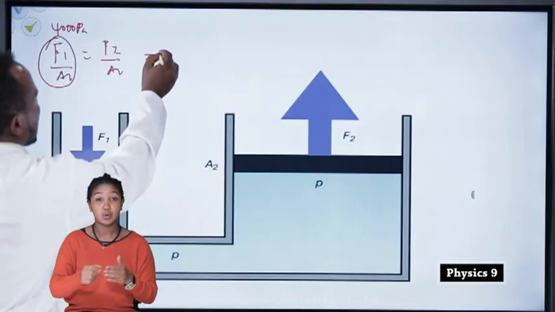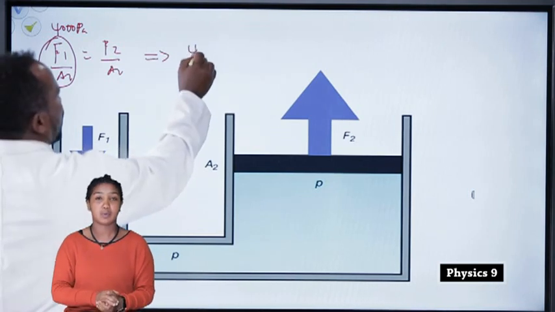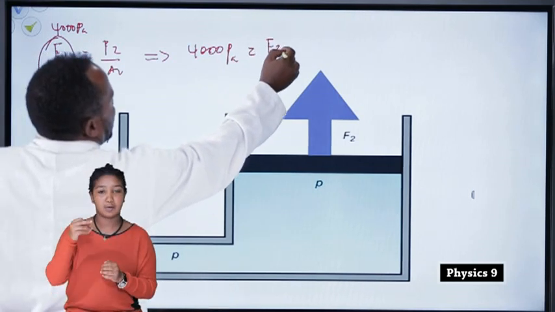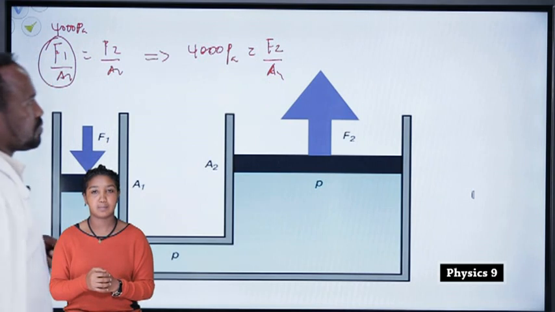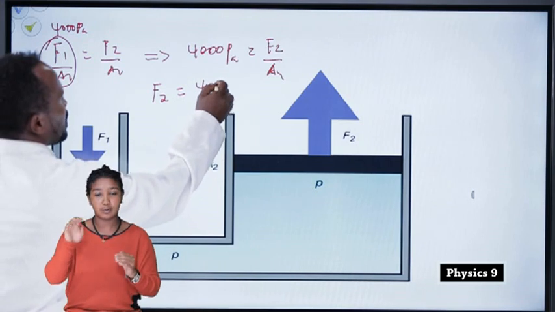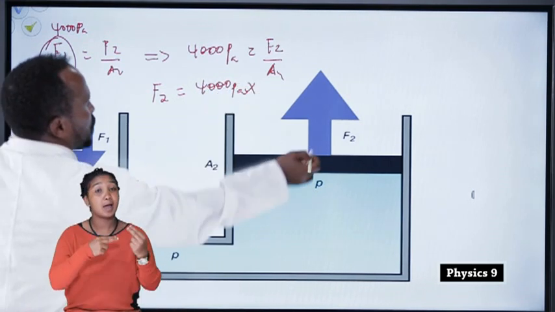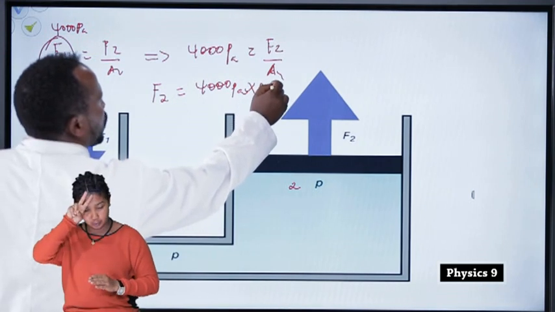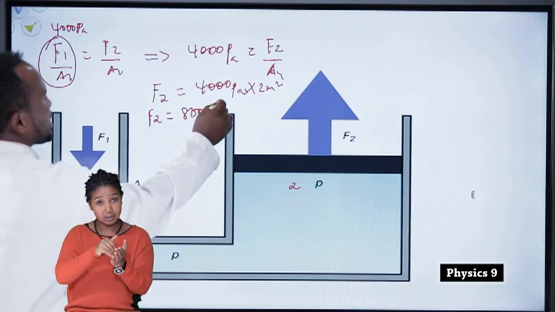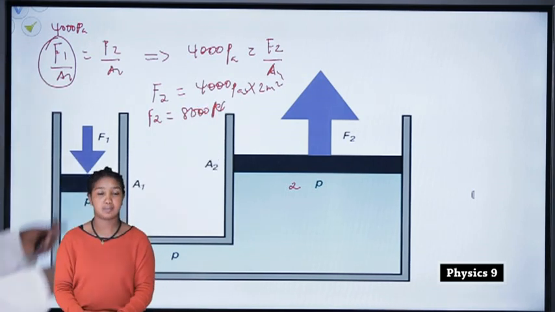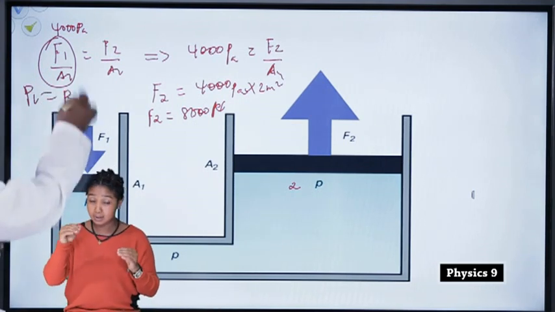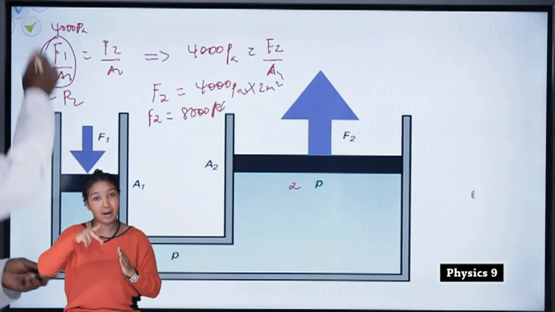Therefore, 4,000 Pascal is equal to F2 over A2. So F2 is equal to 4,000 Pascal times A2, which is 2 meters square. So F2 is equal to 8,000 Newton. If you check Pascal's principle, P1 must be equal to P2. This is what Pascal stated.